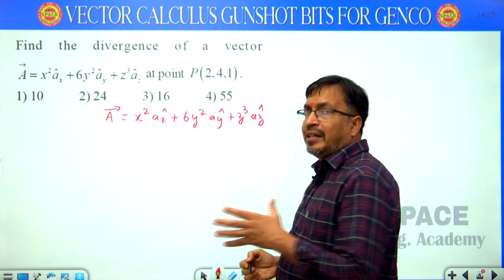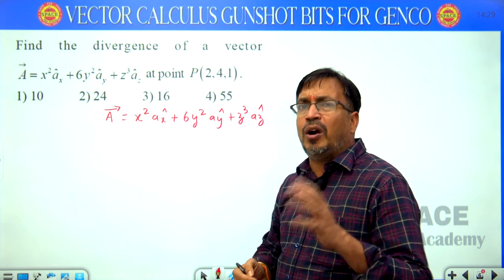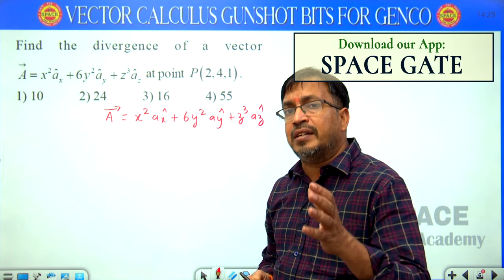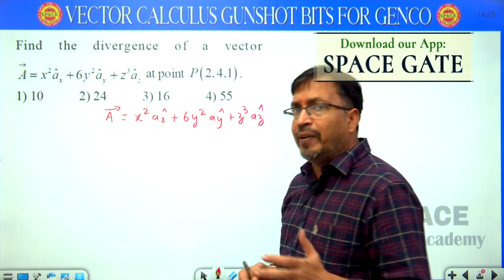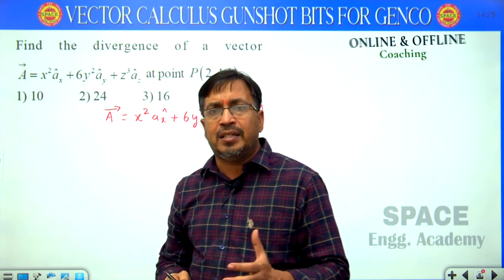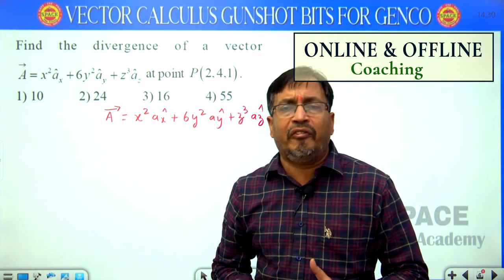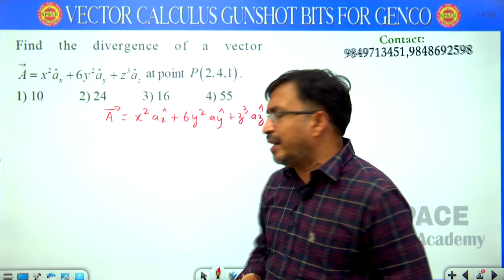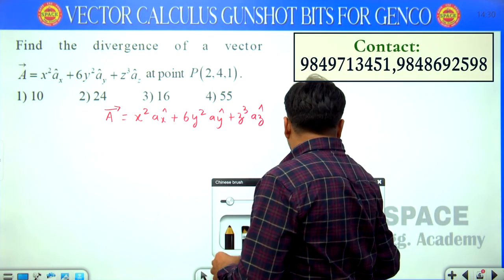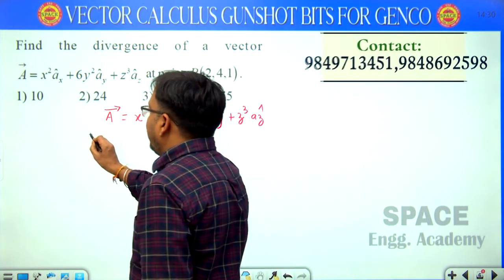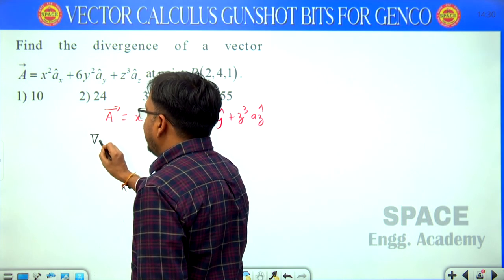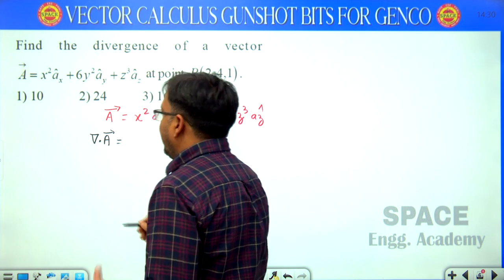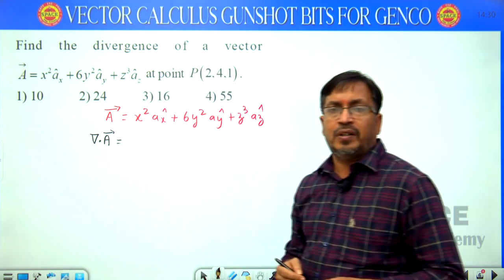Now the given vector is in the rectangular coordinate system. Then it is asking what is its divergence. Everyone knows divergence means the dot product of del and the given vector. The dot product of del and given vector is known as divergence. So I am writing here del dot A, that is divergence of A. What is the divergence formula in the rectangular coordinate system?